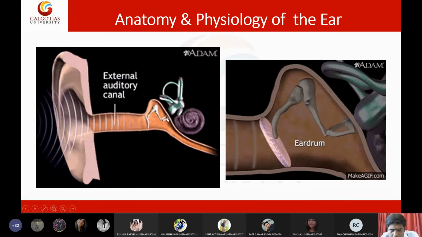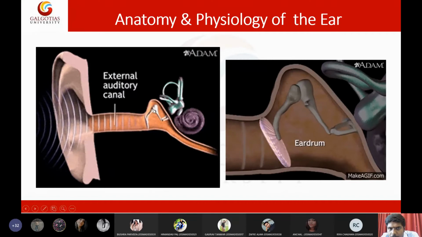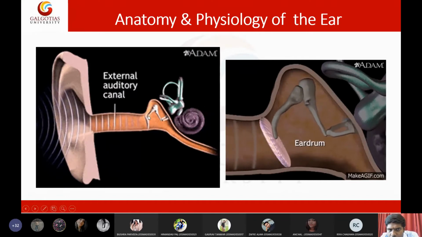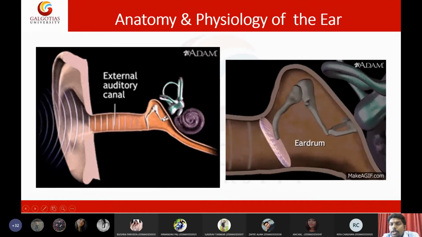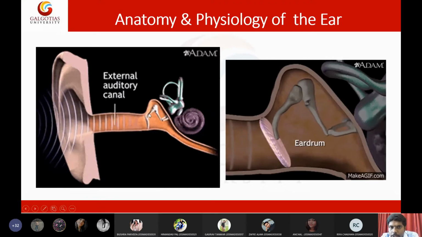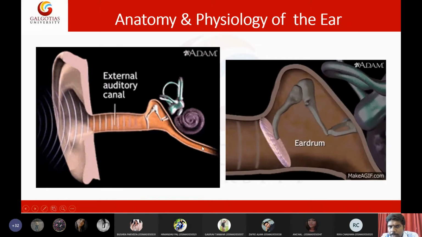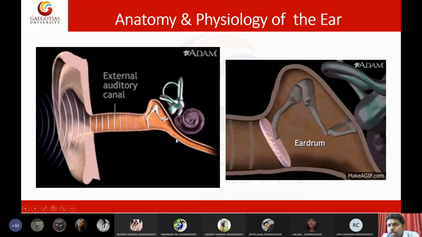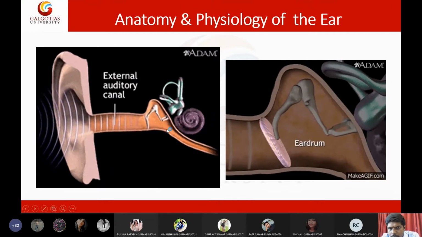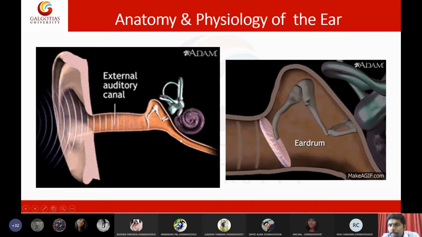Then you can see this portion. In this portion, you can see three bones: incus, stapes, and malleus. These three bones together are called ear ossicles. You can also see one tube running down from the ear, and this tube is called the eustachian tube. Together, the ear ossicles and the eustachian tube make the middle ear.